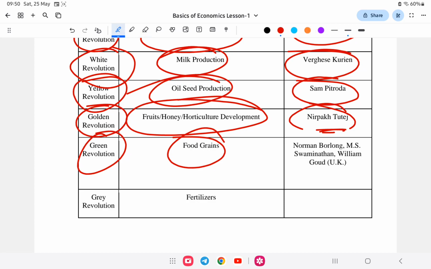The first green revolution was by Mr. Norman Borlaug. He is the father of the green revolution. The difference is that the father of the green revolution in India is Mr. MS Swaminathan. Lastly, grey revolution is relating to fertilizers.